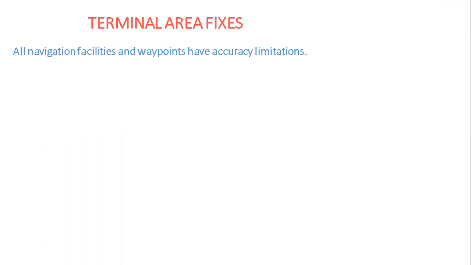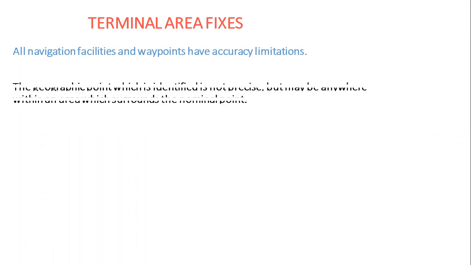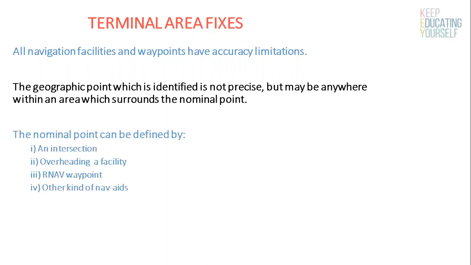Because all navigation facilities and waypoints have accuracy limitations, the geographical point which is identified is not precise, but may be anywhere within an area which surrounds the nominal point. The nominal point can be defined by an intersection or overhead a facility or by an RNAV waypoint and by other kinds of navaids.